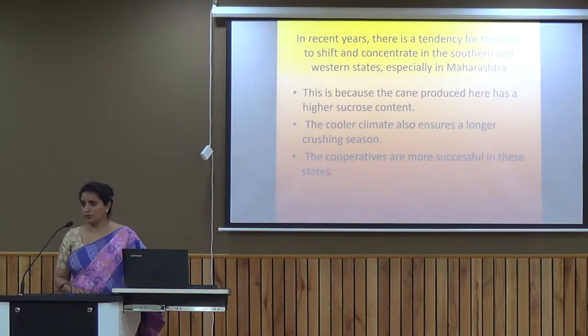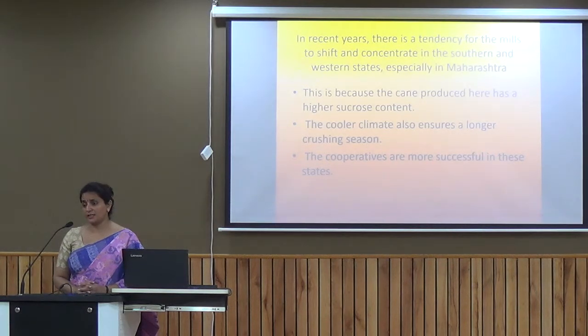Now, if we talk about the location of sugar industries, we have maximum industries located in Uttar Pradesh, Punjab and Haryana, because this is an area where maximum sugar cane is being produced. But nowadays we have seen a tendency of the sugar industry shifting towards the south and southwestern states, especially Maharashtra.